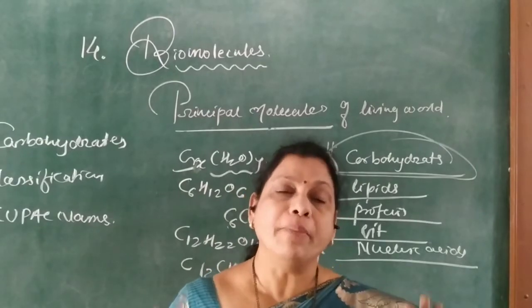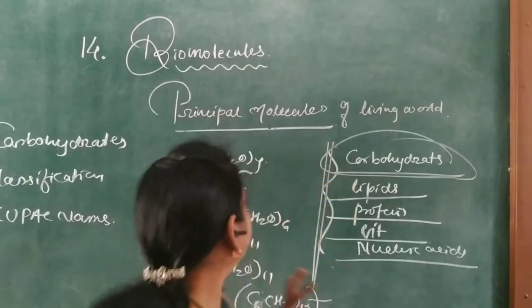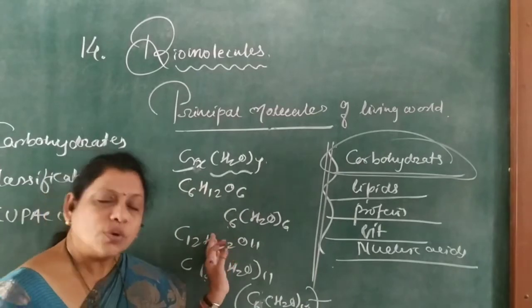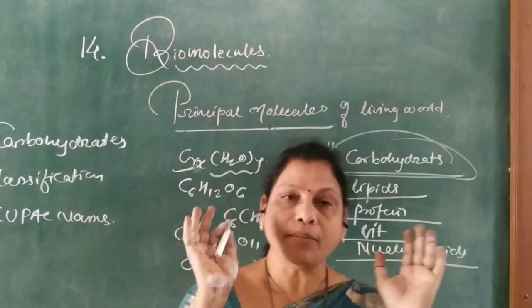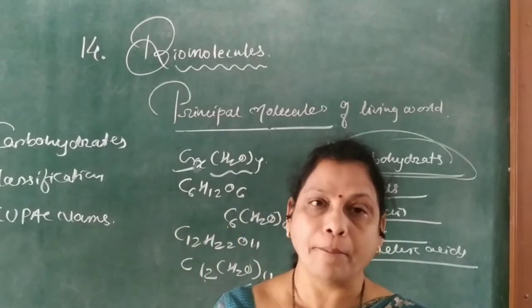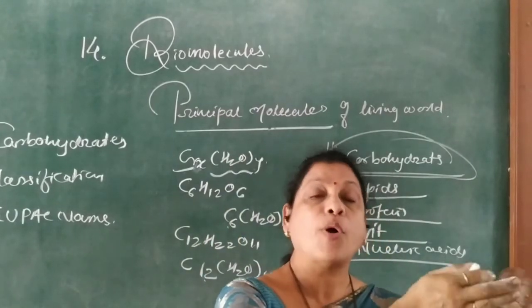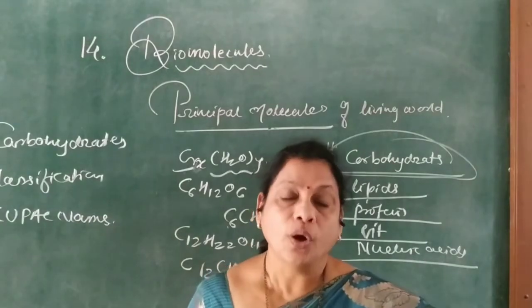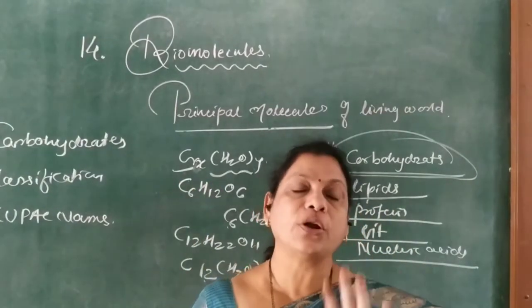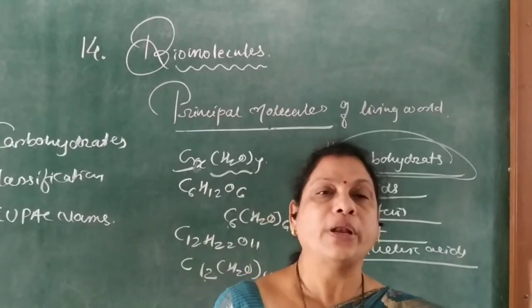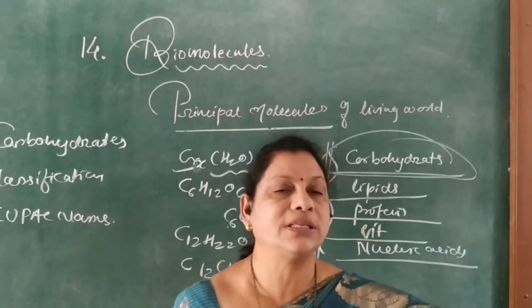But there are many exceptional cases for this general formula. So what is meant by carbohydrate? A carbohydrate is a biomolecule or compound which contains polyhydroxyaldehyde or polyhydroxy ketone, or such a compound which on hydrolysis yields polyhydroxyaldehyde or polyhydroxy ketone.